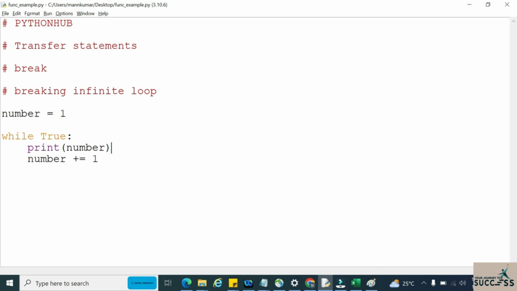Now in this scenario, just see. Think that in this infinite loop I have decided that once my number value reaches 100, I want to stop this loop. So how can I stop? Whenever my number value becomes 100, if number equal to 100, just break this loop.